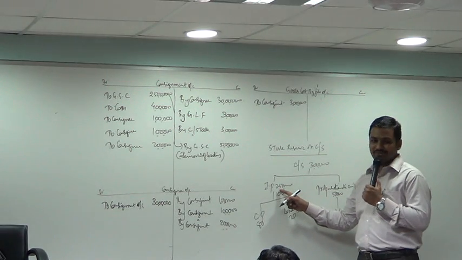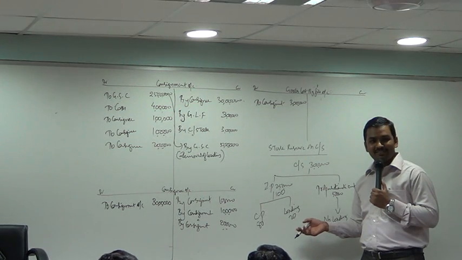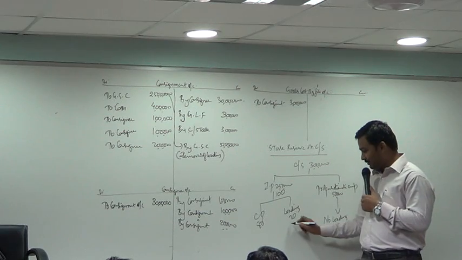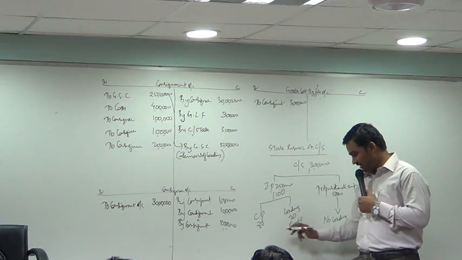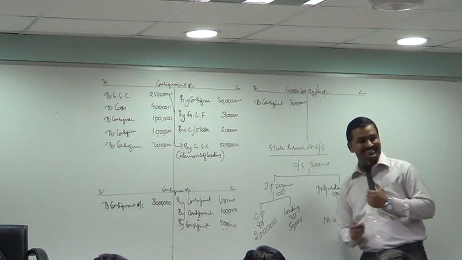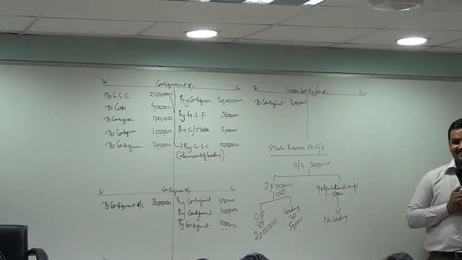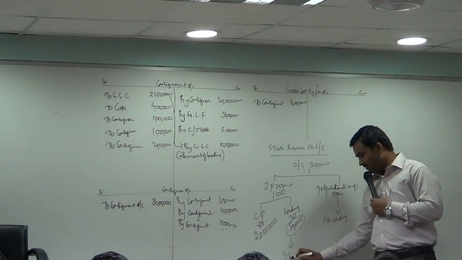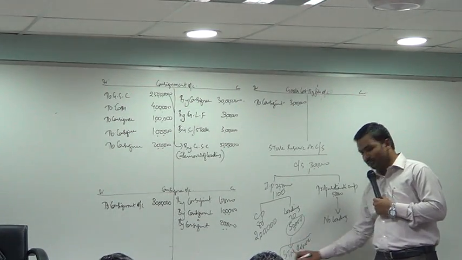This is simple. 50,000. This is your stock reserve. This is the loading which you have to remove.